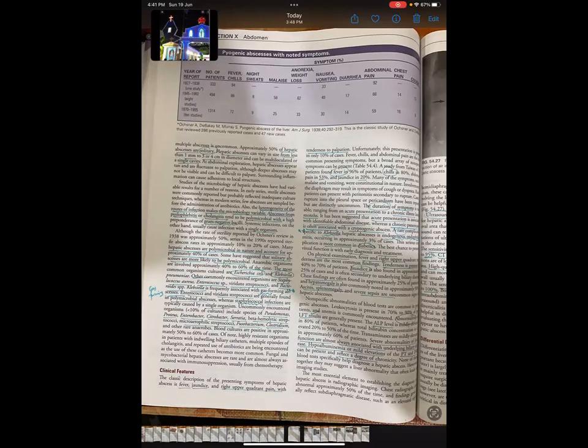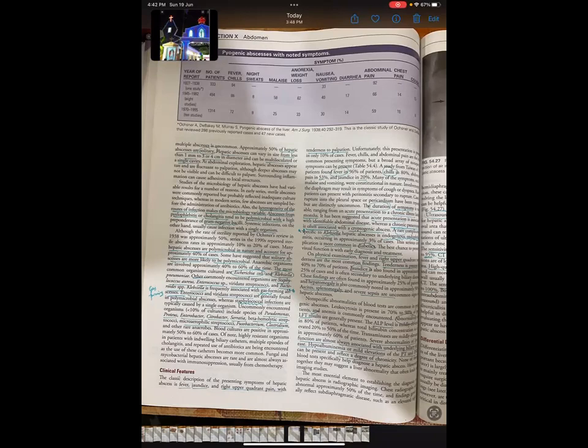CT demonstrates findings similar to ultrasound, and lesions are of lower attenuation than the surrounding hepatic parenchyma. High quality CT scans can demonstrate very small abscesses and more easily identify multiple small abscesses. The sensitivity of CT is 95 to 100%, almost 100.